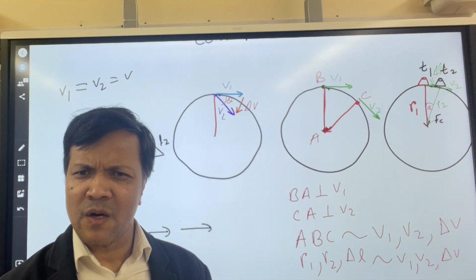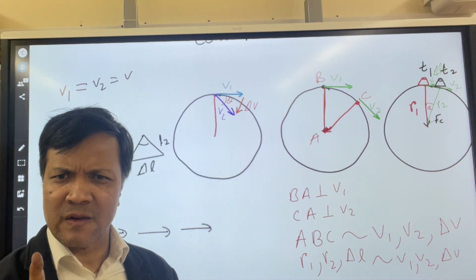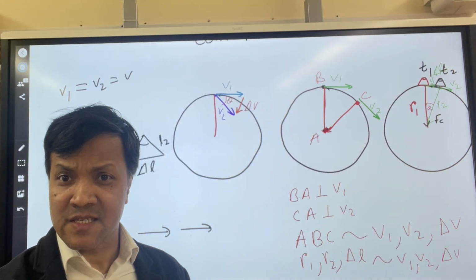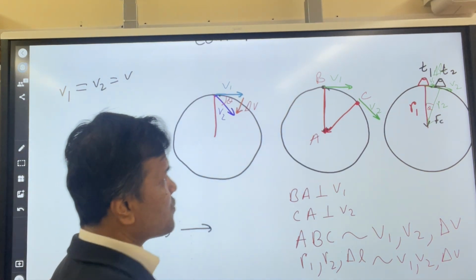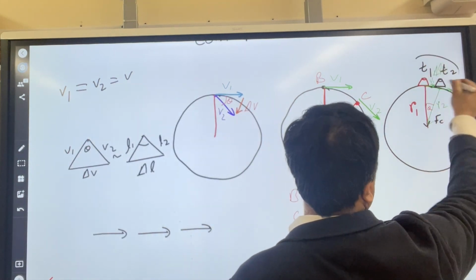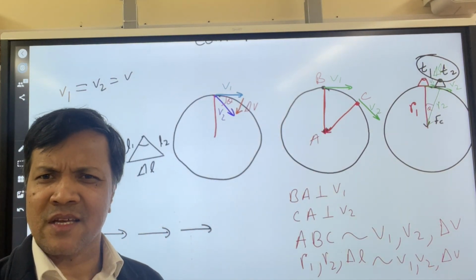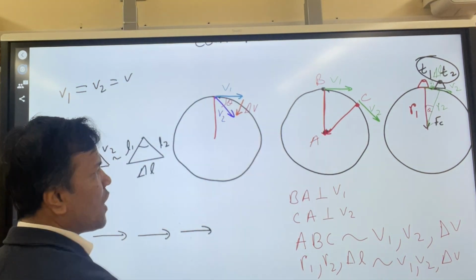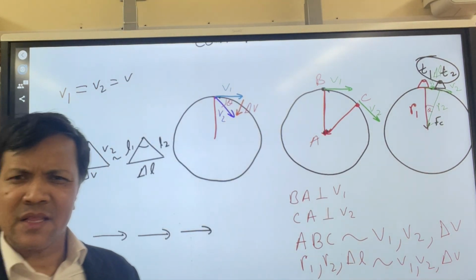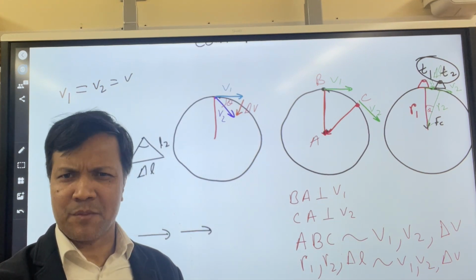Why? Because change in velocity causes acceleration. By definition, acceleration is change in velocity over change in time. So where do you see the change in time? Hey, t1, t2. And where is the change in velocity? It is right here, because it's not a straight line, it's curved.